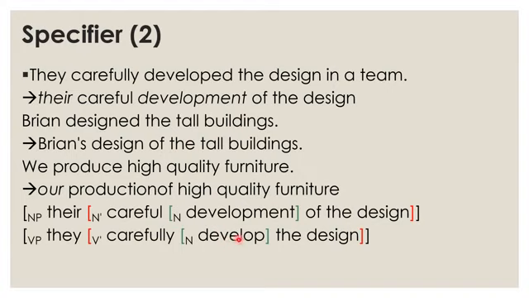If we take the analogy of the noun phrase with the verb phrase, then we can also say that the verb phrase here has they as the specifier. Careful is an attribute, develop should be V over here, V and design. So they here in fact should also be analyzed as a specifier of the verb develop.